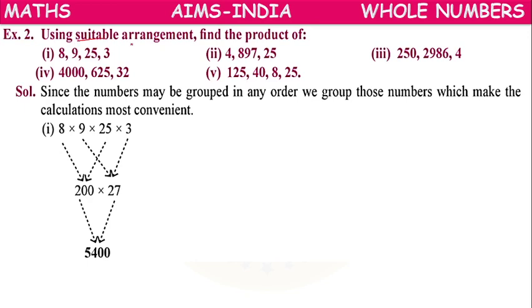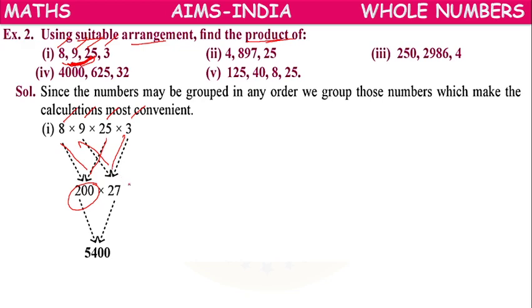Using a suitable arrangement, find the product of 8, 9, 25, 3. If we multiply 8 and 25, you will get zeros in the units places, so it is better to do this. What we will do is multiply 8 and 25 and we will get 200.